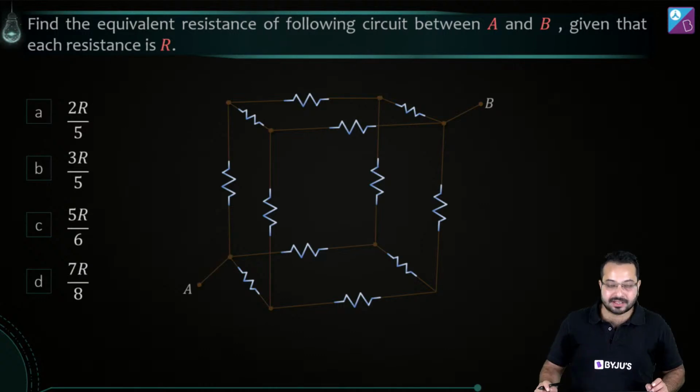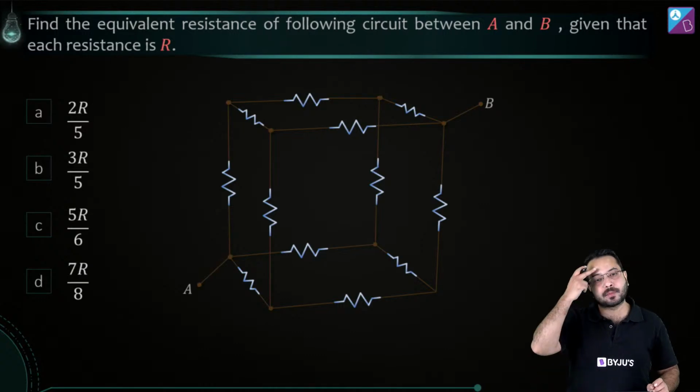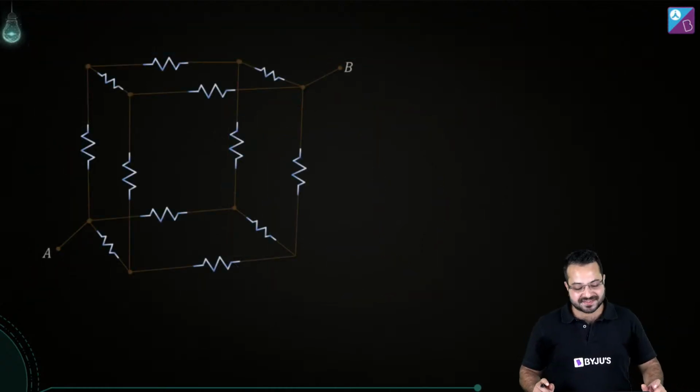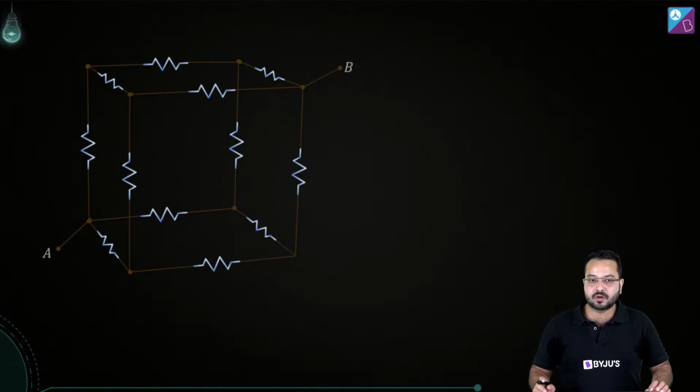Alright, now let's talk about this. We see symmetry, obviously we see symmetry over here. But can you tell me what kind of symmetry we are seeing? What is the argument that we can present? What is the step that we need to follow? What kind of symmetry do we see here?